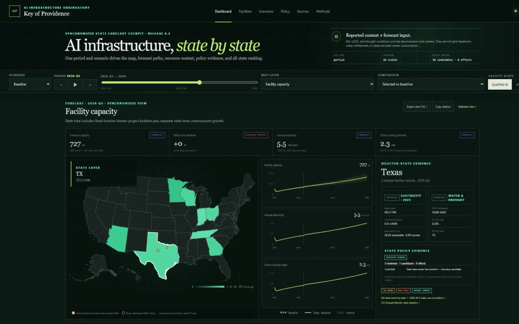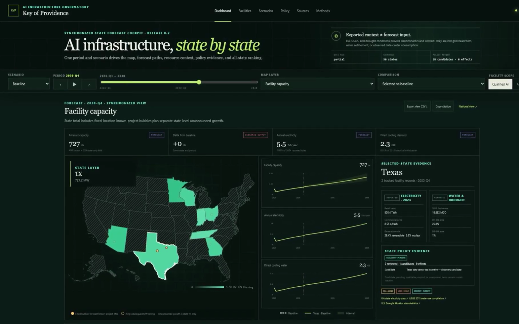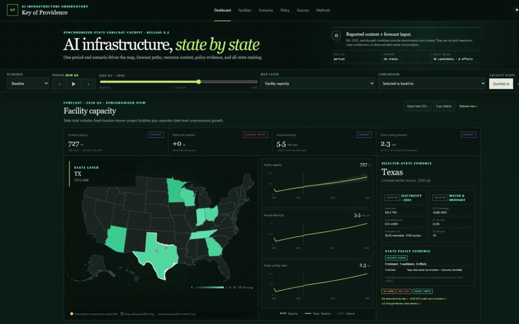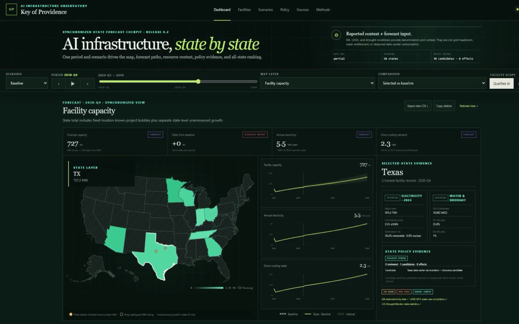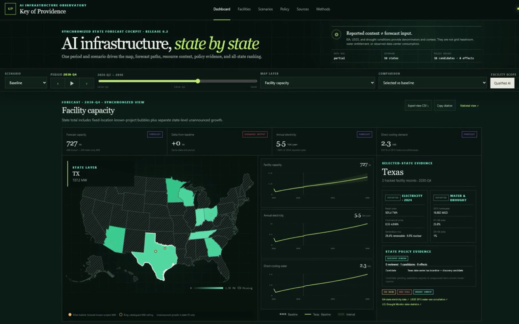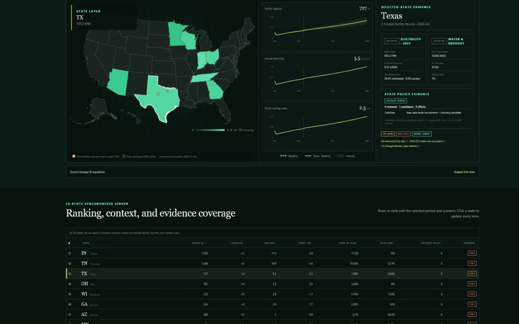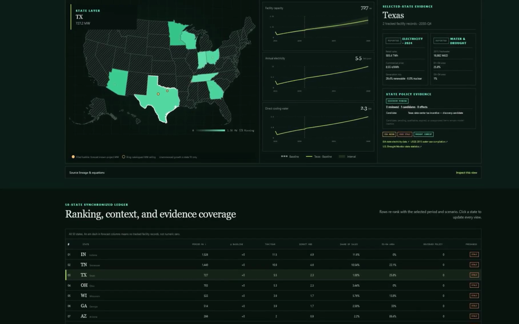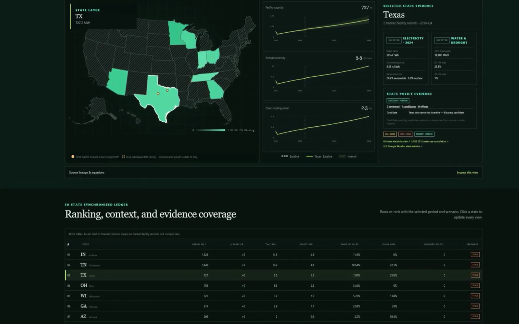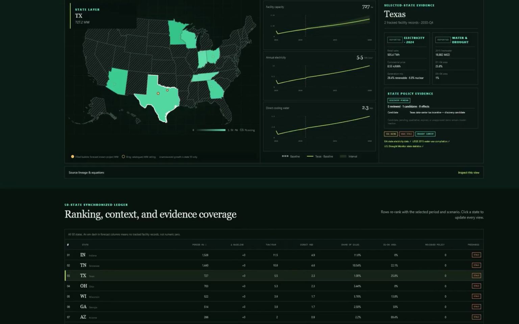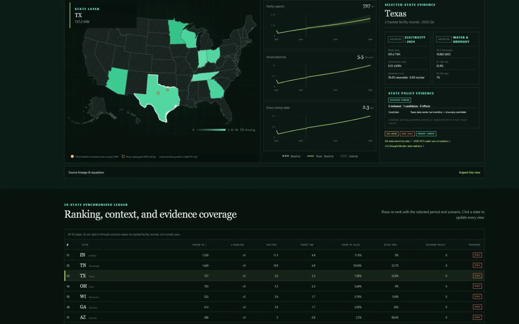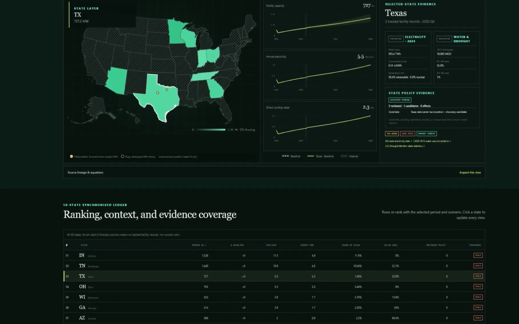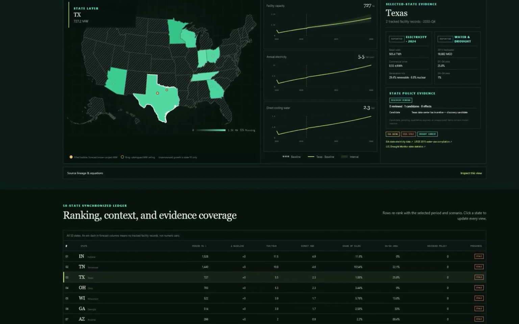This is the synchronized dashboard. One period and scenario drives every component, from the national map through forecast paths, resource context, policy evidence, and the 50-state table. Here, we are viewing Texas in the fourth quarter of 2030 under the baseline. Hatch states mean no tracked facility records in this release, not zero infrastructure. Every value is identified as reported, estimated, forecast, or scenario output.